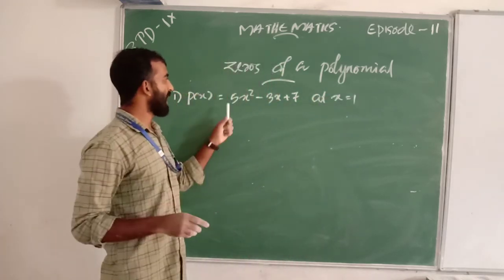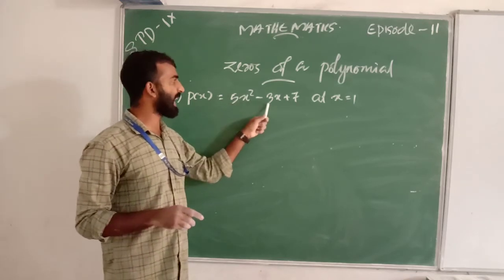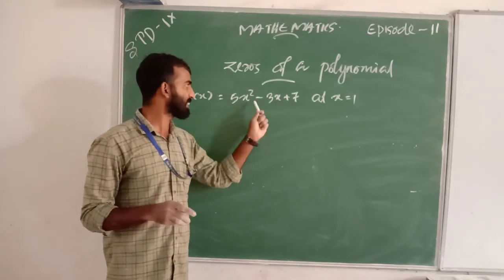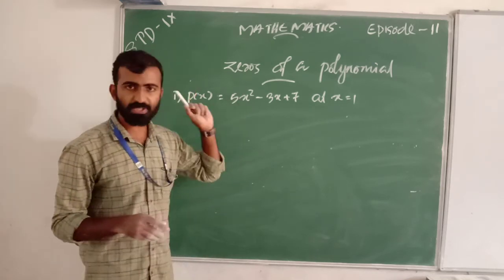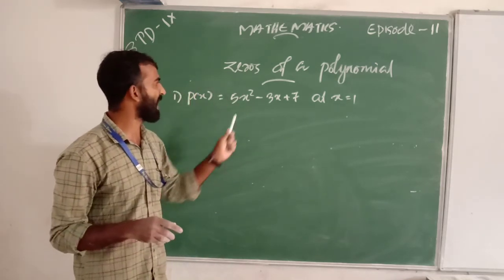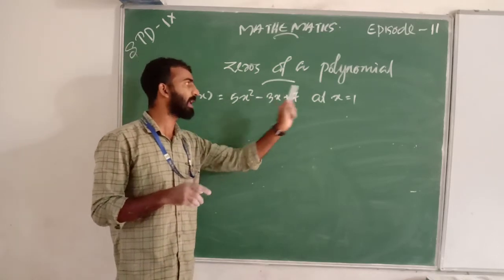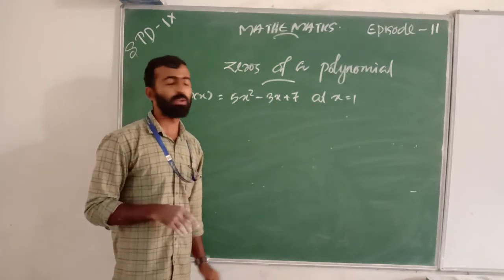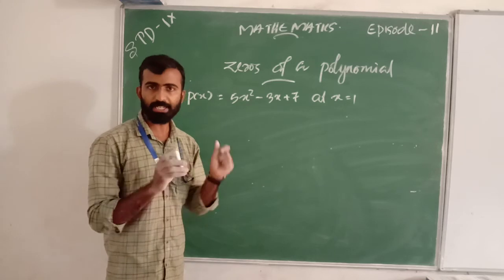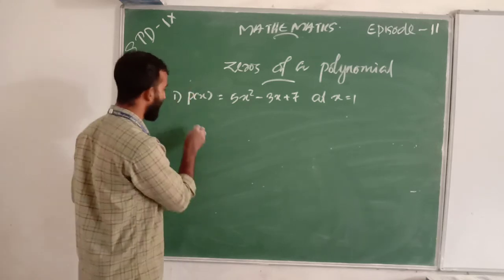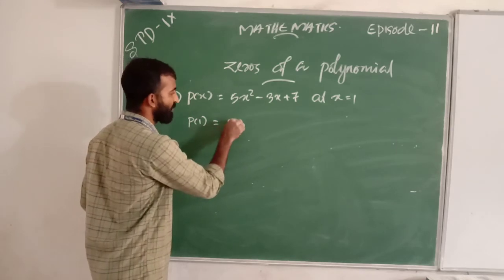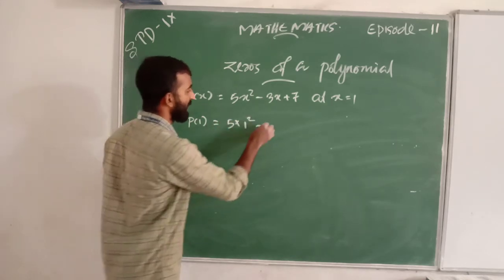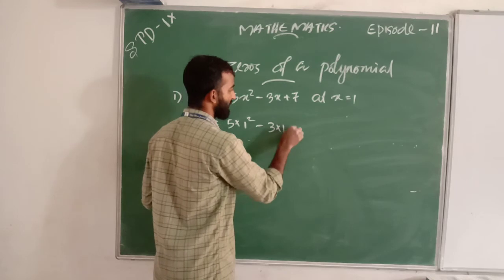Here is the polynomial 5x square minus 3x plus 7. Our question is p of x equal to 5x square minus 3x plus 7 at x equal to 1. We want to find p of 1. That is, p of 1 equal to 5 into 1 square minus 3 into 1 plus 7.